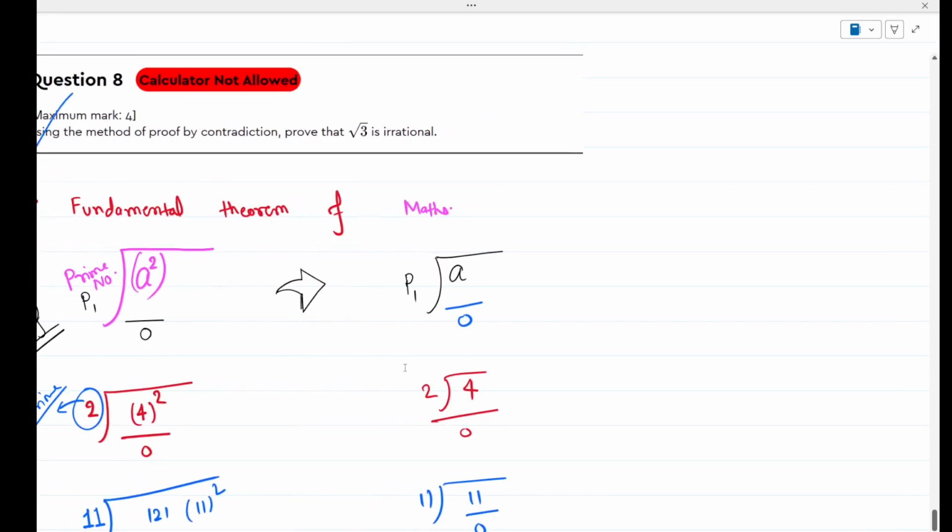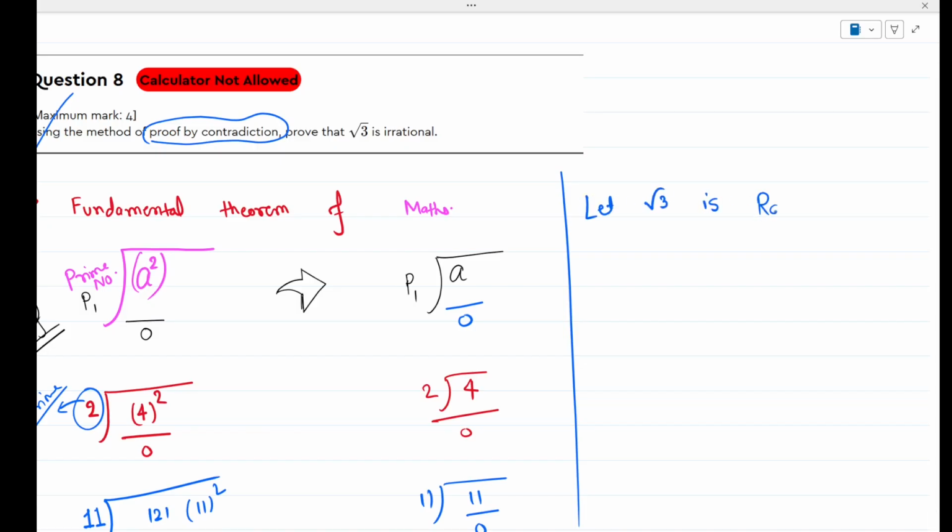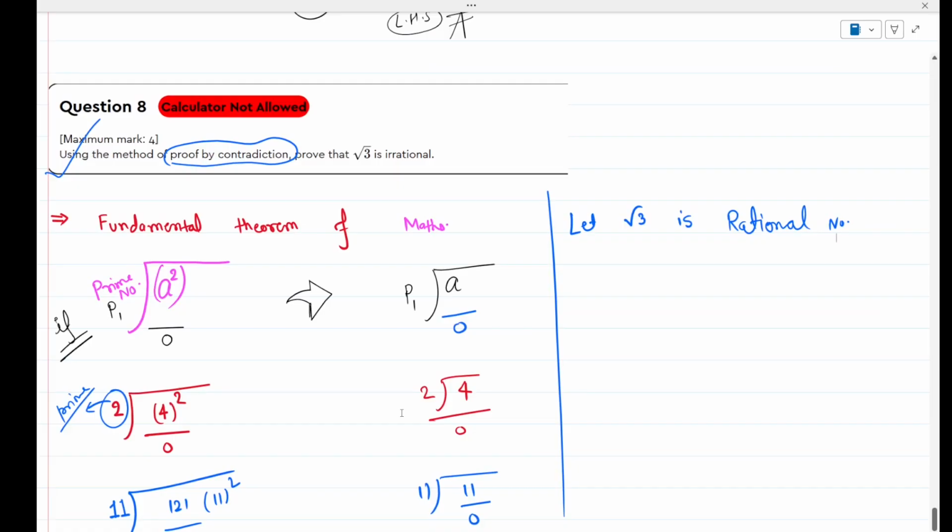Okay. So see, we have to prove by contradiction. First of all, I will assume that root 3 is rational. I have assumed that root 3 is a rational number. After that, I will create some contradiction. I will create some problem in my statement, and then I will prove that this assumption was wrong. For the time being, we can assume that root 3 is a rational number, right?